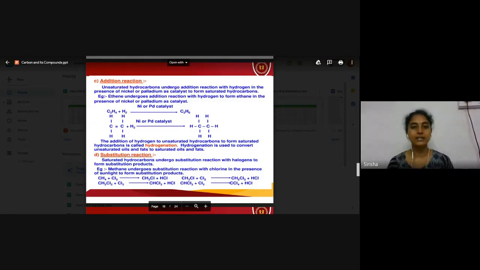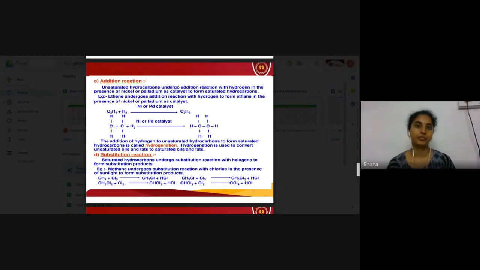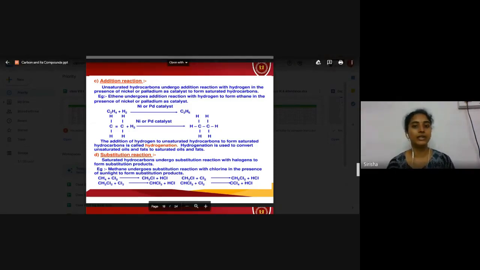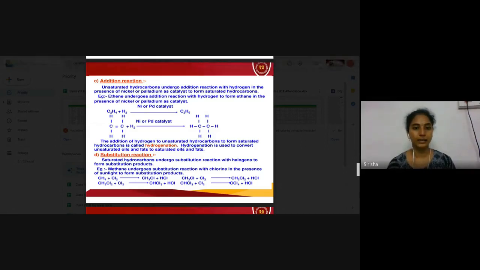Here our catalyst is nickel or palladium. So if you take ethene, an unsaturated carbon compound, ethene means a double bonded compound, in the presence of hydrogen it forms ethane. So alkenes are converted to alkanes. This is alkene and this is alkane.